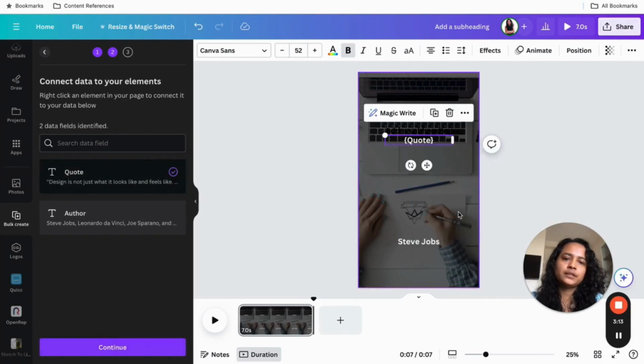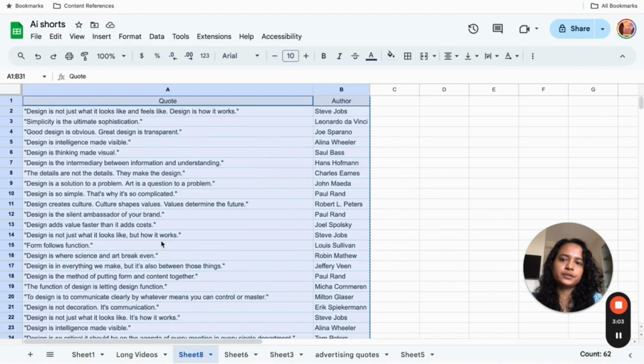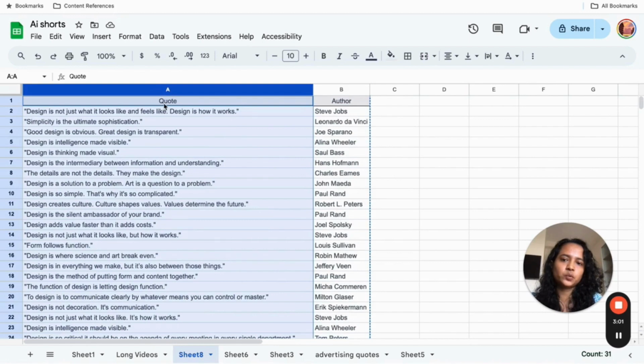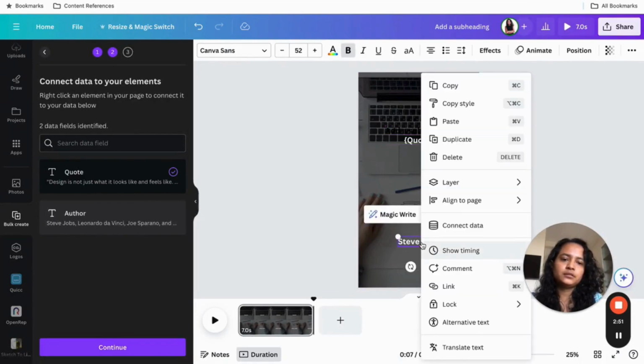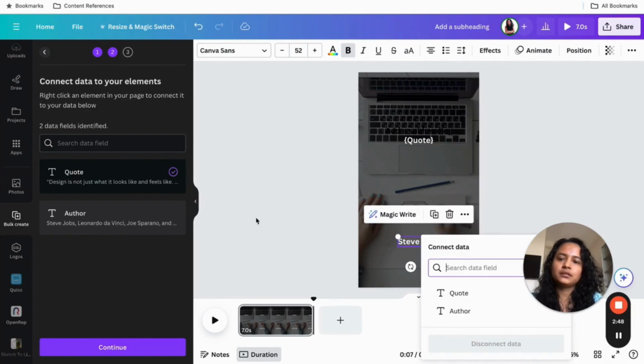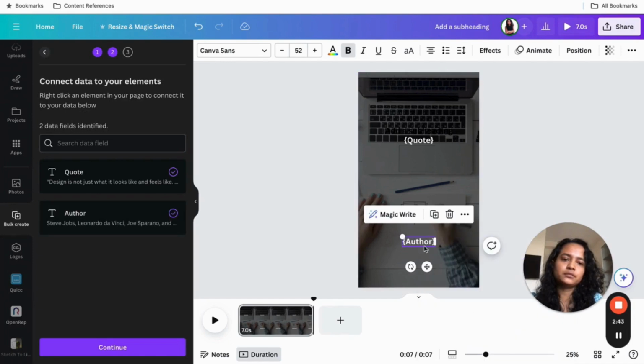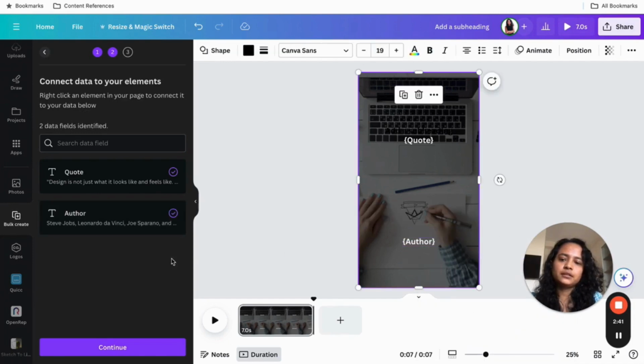So now you can see that there are some curly brackets over here. So what Canva is going to do is, all the quotes that are present in this first column under the header quote are going to be published one by one. Alright, so that's what's going to happen. Now you click on the second field, do a right click, click on connect data, and connect it to the author. So now this also comes in curly brackets. Right, now just click on continue.